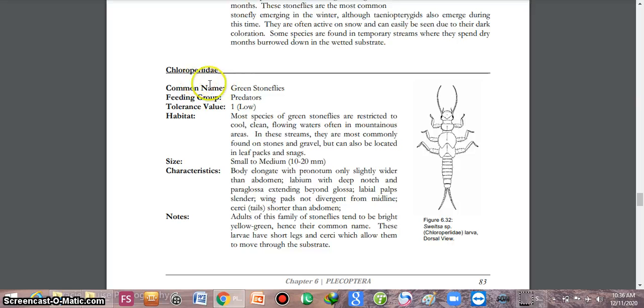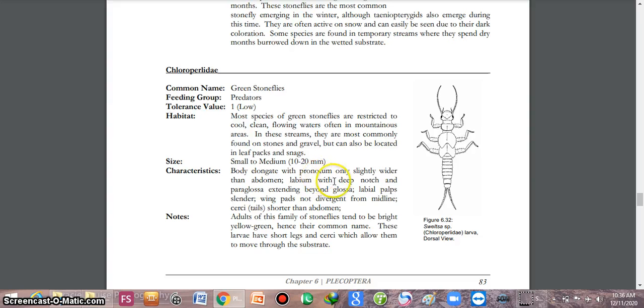Next is the Chloroperlidae, green stoneflies. They are predators. Most species of green stoneflies are restricted to cool, clean, flowing water, often in mountain areas. In these streams, they are mostly found on stones and gravel, but can also be located in leaf packs and snags. Their size varies from 10 to 20 mm.